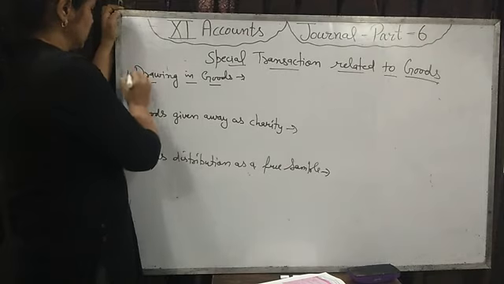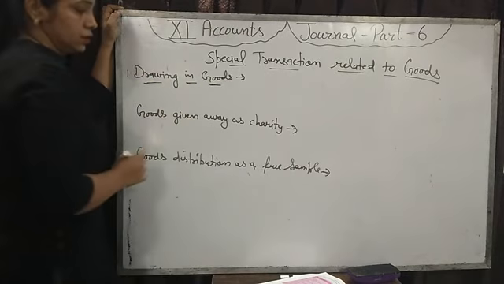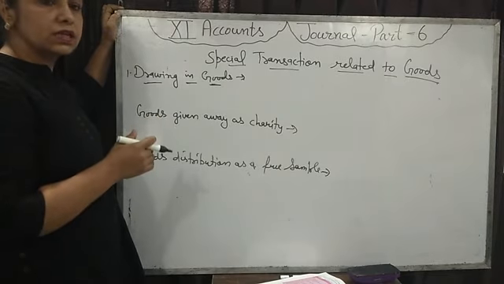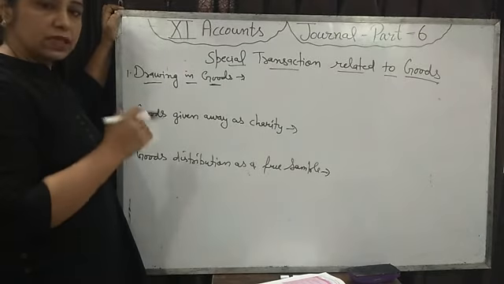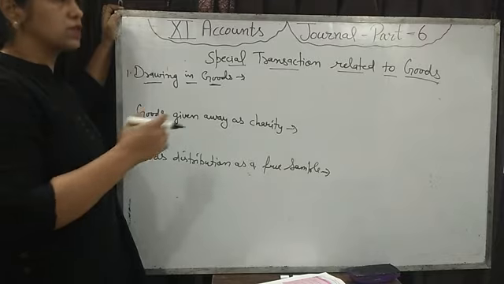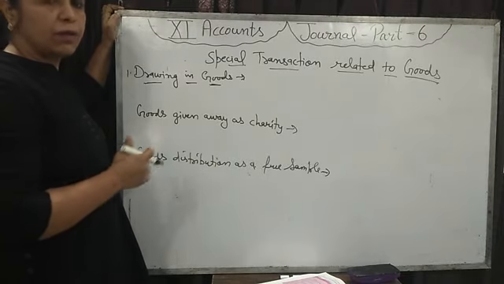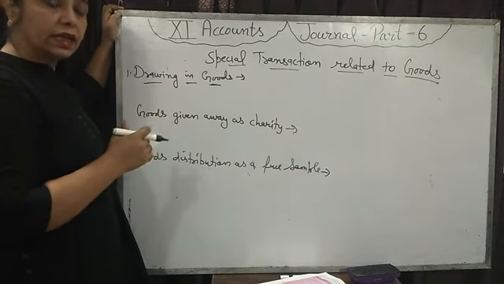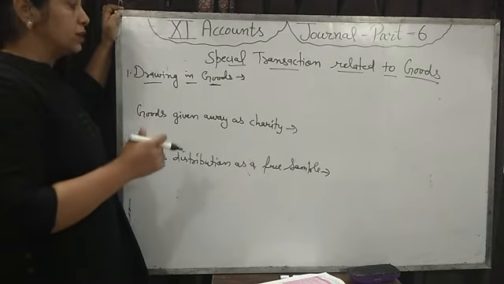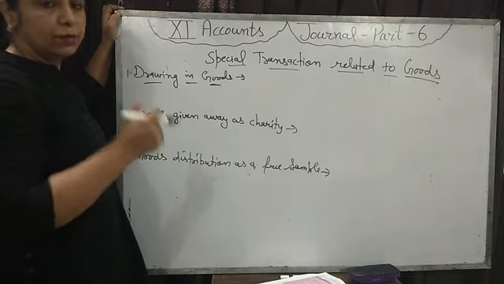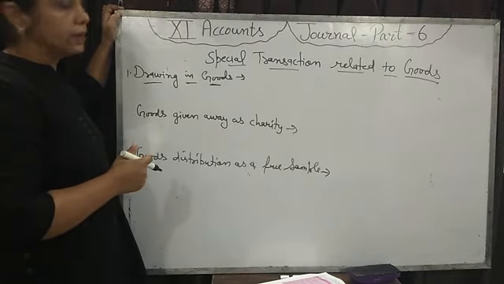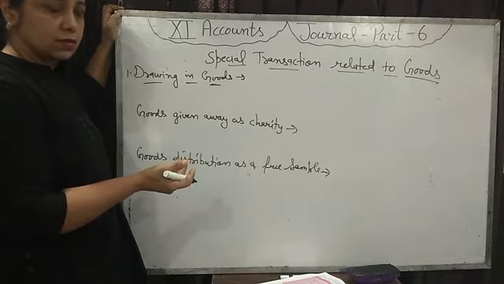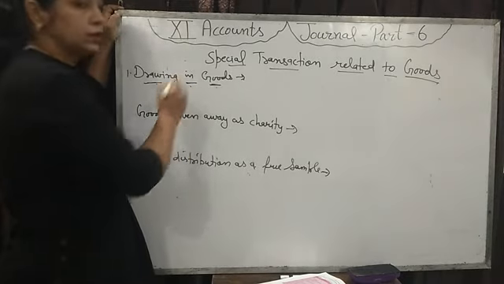For example, drawing of goods. The businessman uses those goods for his personal use. Firstly, the business purchases goods for sale. Take any example: if there is a cloth emporium, all the clothes that the business has purchased are known as goods. But if the owner, that proprietor, needs any cloth at his home, then he can withdraw that cloth from his business. So that is known as drawing of goods.